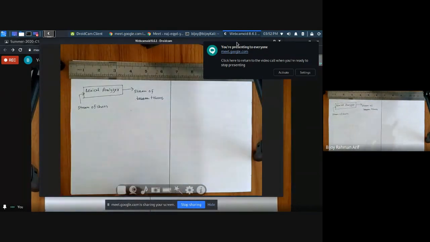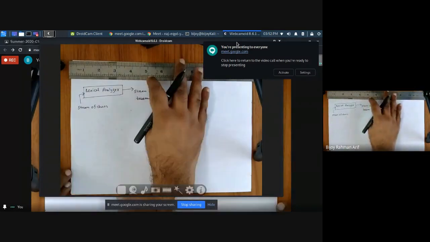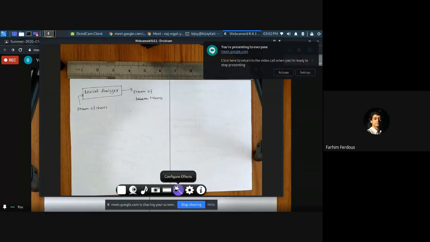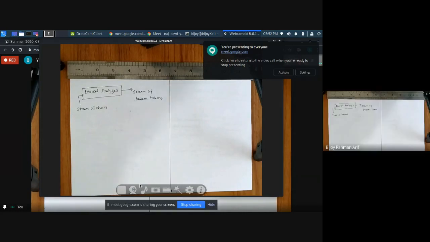But can you tell me the difference between lexeme and token? Is there anybody? Tokens are identifiers, and lexemes are the instances of the token.